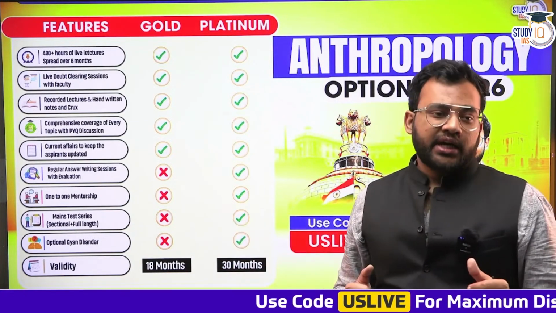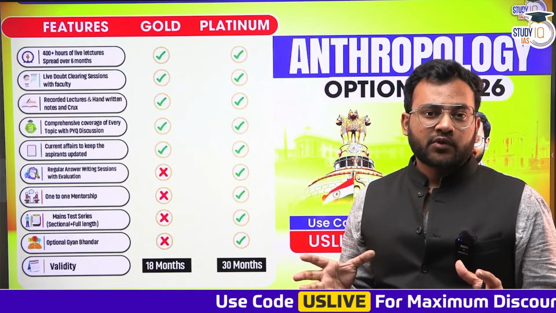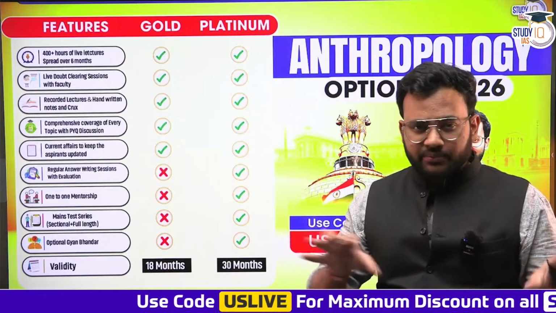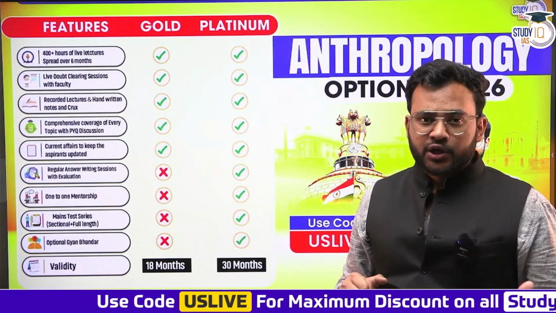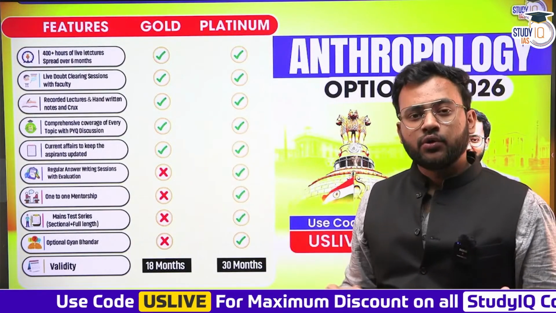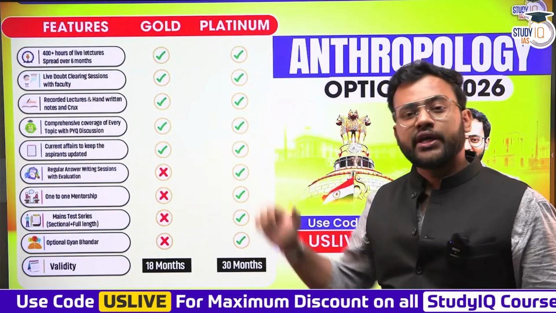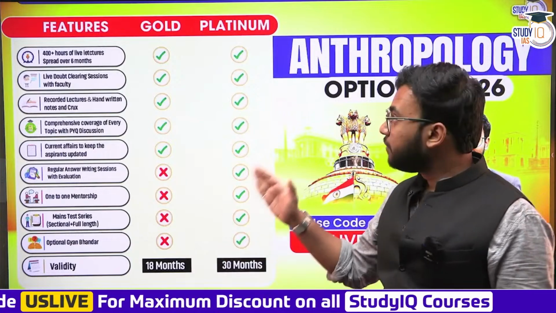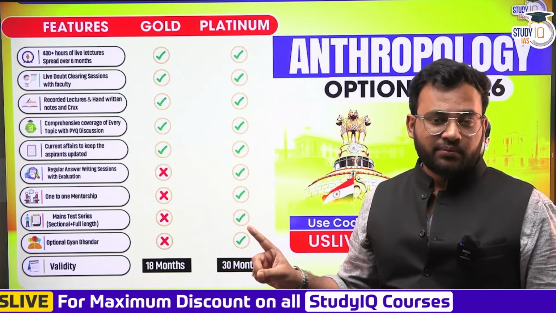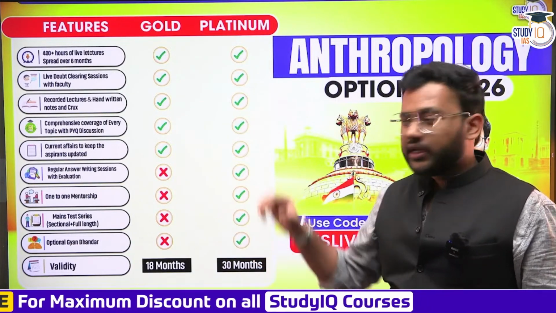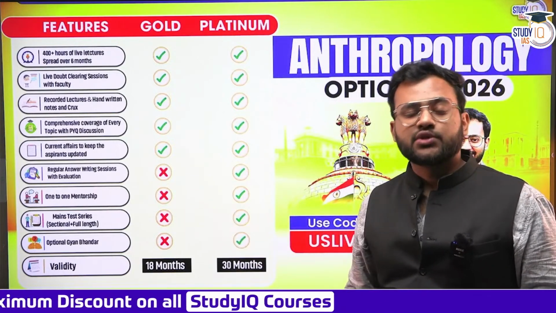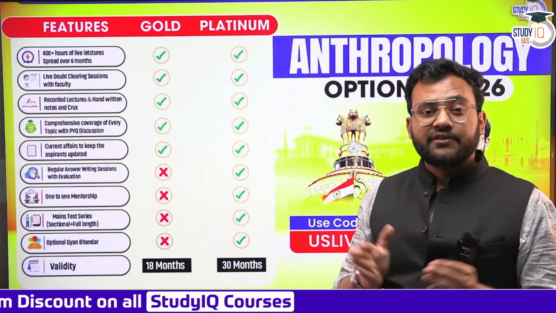Next, it is the Gyan Bhandar, which is an online repository of a lot of e-content all clubbed together. So you do not have to search for them here and there and waste your time. That is also present in Platinum but absent in Gold. All these features that I have discussed till now are present in Platinum but absent in Gold. Even the validity of Platinum is 1 year greater as compared to Gold. In the Platinum version, you are getting a 30 months validity, 2.5 years. Here in the Gold, it is only 1.5 years. So there's a difference of 1 year.